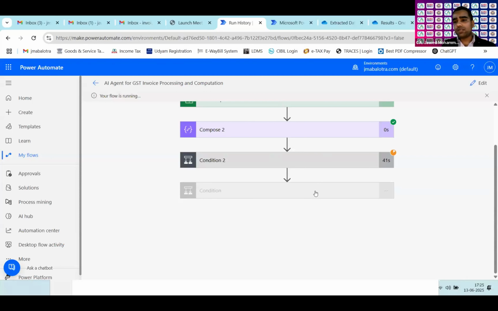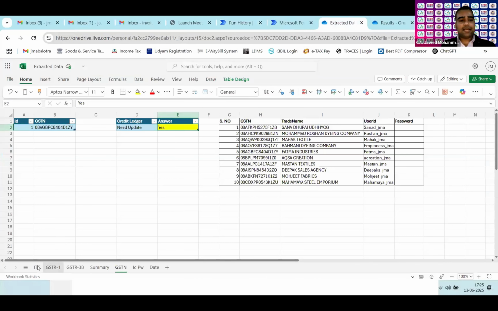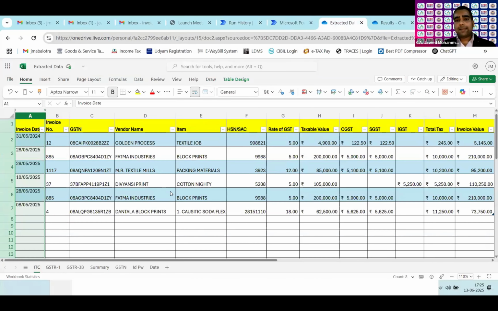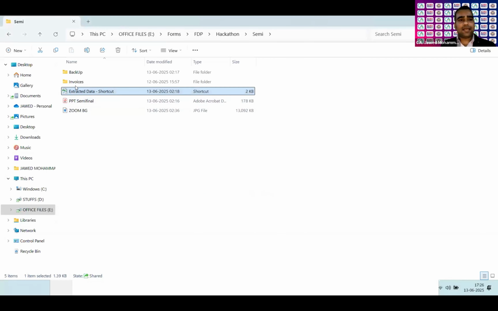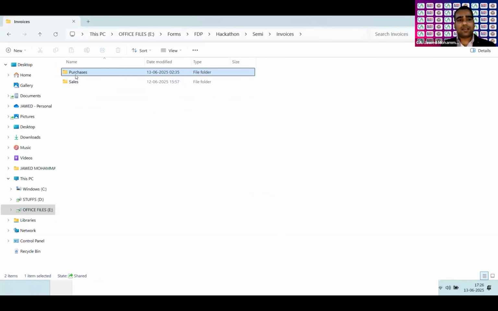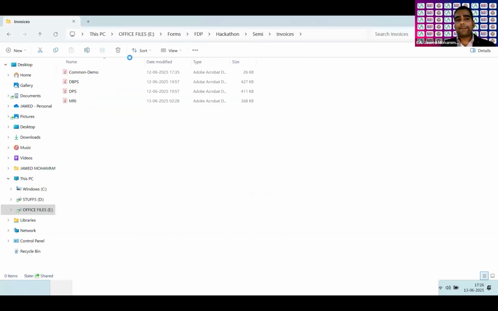Under the purchase, there are different blocks, so I've trained the model in that way. I'll show you the invoices also. Meanwhile, this is processing the sales invoices. I'll show you the purchase invoices results, and ITC. Here are the invoices that have been extracted, and these are the invoices that I have uploaded.